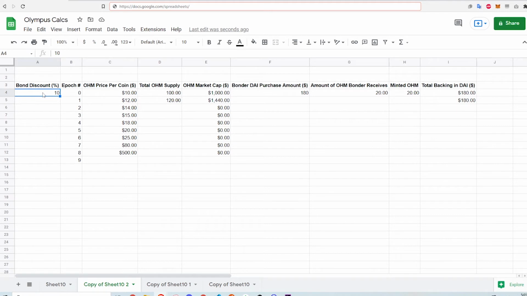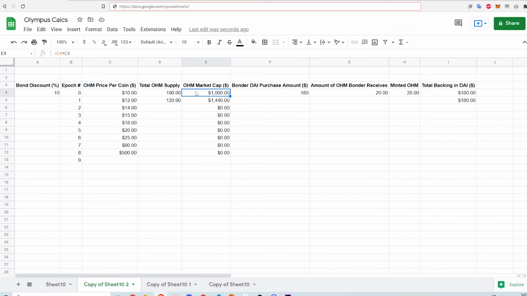Let's assume a bond discount of 10% and time goes from epoch 0, being the first bonding transaction, to epoch 9. I'll make up some OM prices with respect to the time here. I'll also make up some bonders exchanging their assets to get some discounted OM in return at each epoch. At the very beginning, let's say OM was priced at $10 per token, and the initial supply of OM was 100 tokens. This gives a theoretical market cap of $1,000.